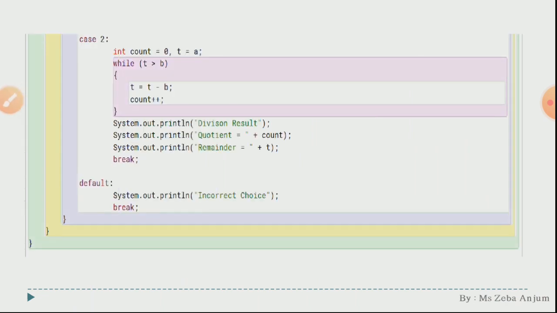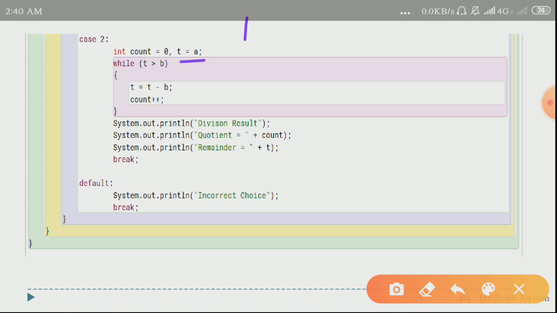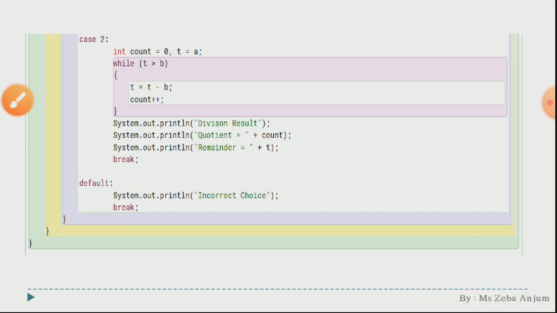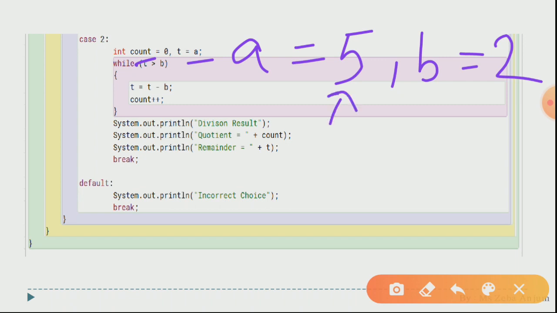Now see, for the case number 2 we have to apply the division operator. Okay, now for this we are using this count as a counter, and again we are using this t equals to a because in t we are going to store our result. Getting the point? Now see, let us suppose again we are having the value a equals to, let us take the same example, 5, and b equals to 2. Okay, so see over here we are having count equals to 0 and t equals to a. It means 5 is also stored in your t.